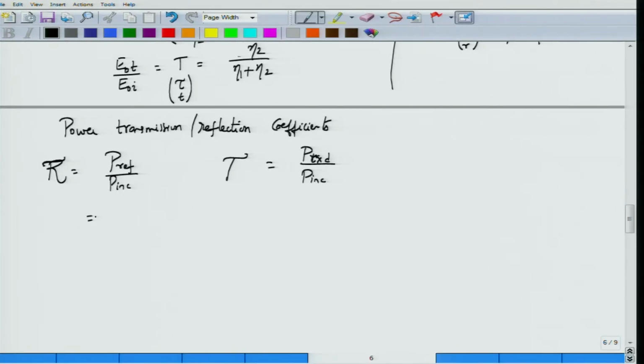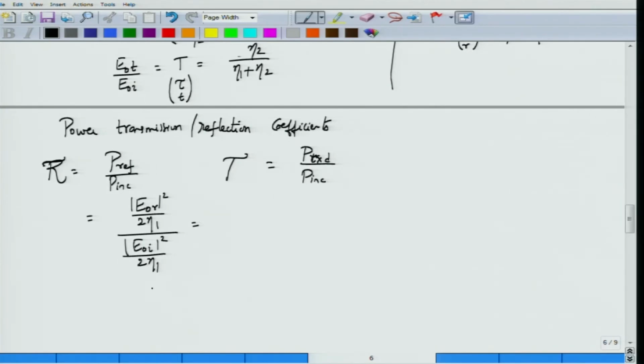Power reflected is the Poynting power density that I am looking at. So if I consider a certain region of space, then power reflected can be written as directly proportional to the Poynting vector of the reflected field. What is the Poynting vector of the reflected field? That would be |E0R|² divided by 2 eta 1, divided by incident power, which is |E0I|² divided by 2 eta 1.